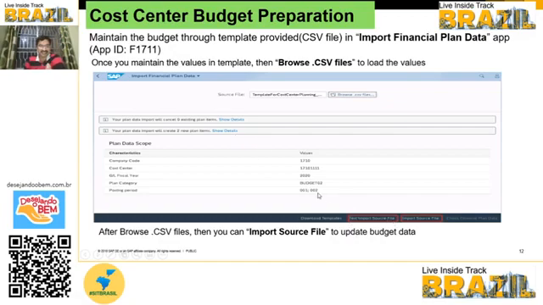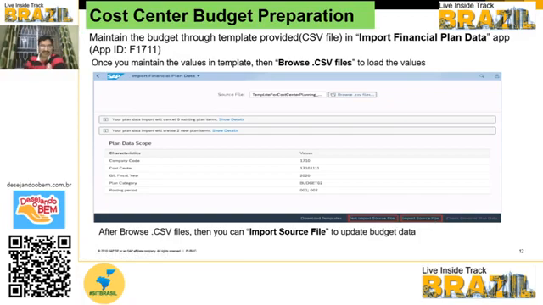Once you upload, if any wrong data or wrong input has been given, it will be shown. Anyway, once again you can test import source file. Once the test is completed, then you have to click on import source file. Once you click on it, the system will be updating the data into the plan.